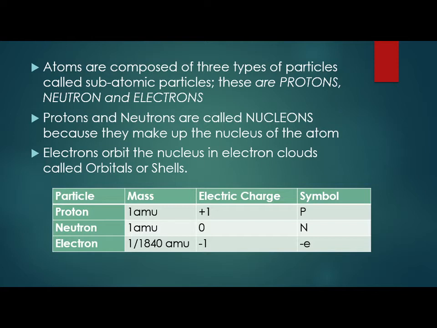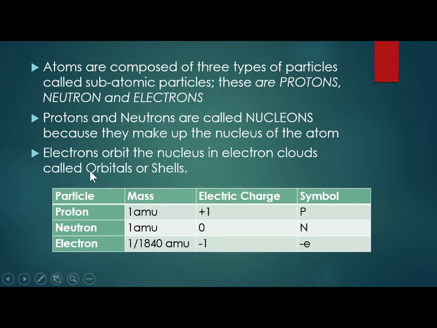Coming back to nucleons, nucleons give the atom its mass. Therefore, the number of protons put together with the number of neutrons tells you the mass of an atom, because protons and neutrons are quite heavy. Look at this table here. The mass of one proton is 1 AMU, which is 1 atomic mass unit, a unit which gives an atom its mass. Also here, neutrons 1 AMU, and the mass of electrons is very small, so it's usually negligible.